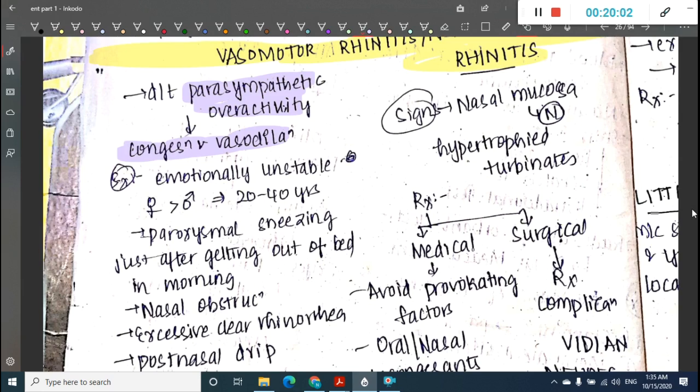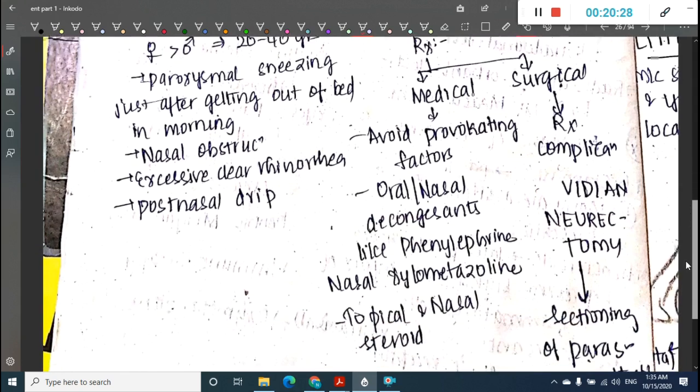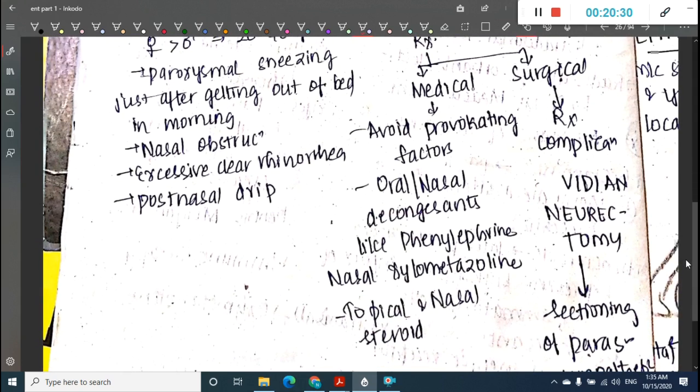It is associated with paroxysmal sneezing, which occurs just after getting out of bed in the morning. There is nasal obstruction. Excessive clear rhinorrhea and post-nasal drip are associated with vasomotor rhinitis. Signs mainly include a normal nasal mucosa, but there is hypertrophic turbinate. So medical treatment is mainly done.